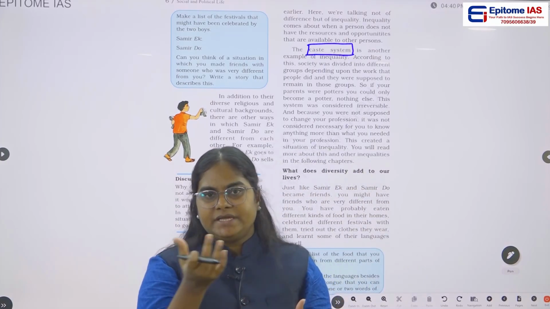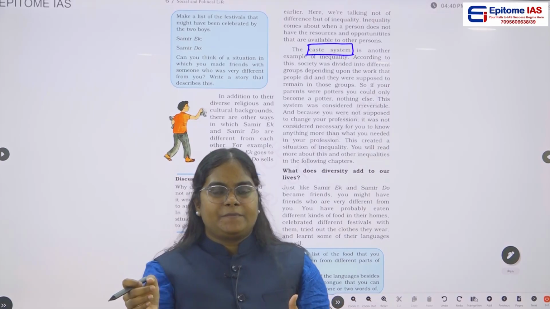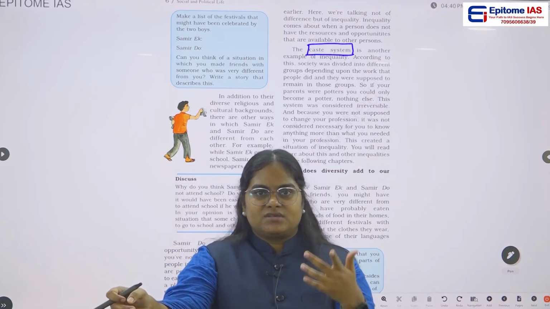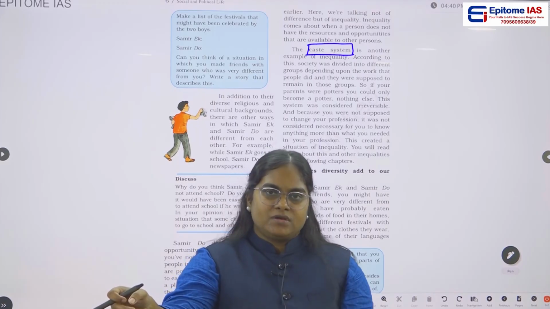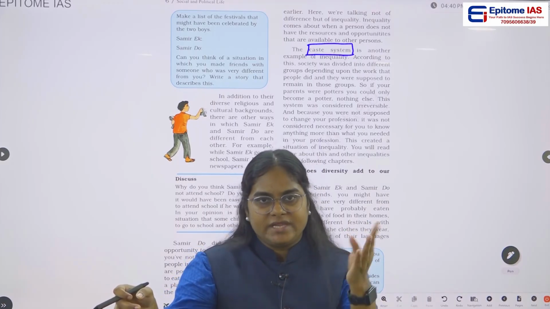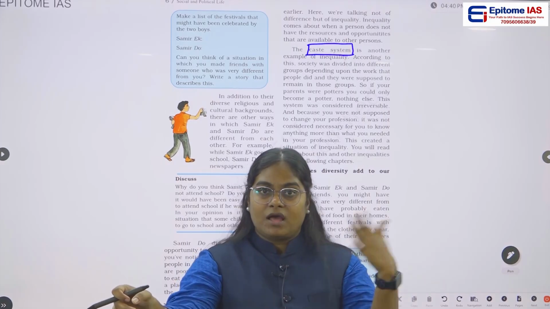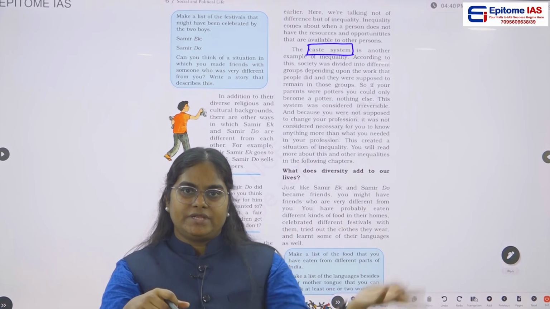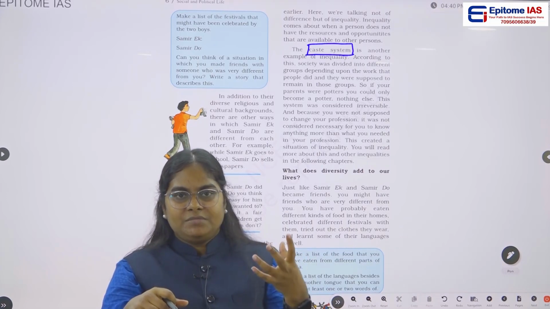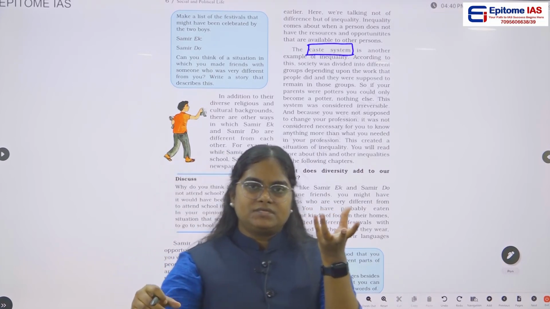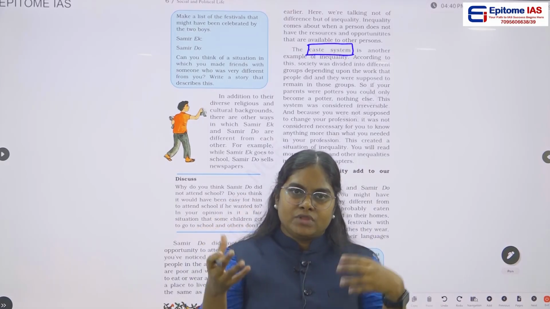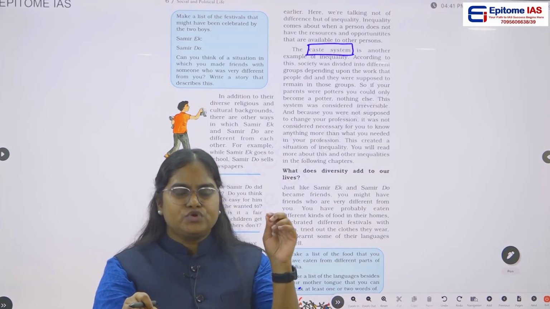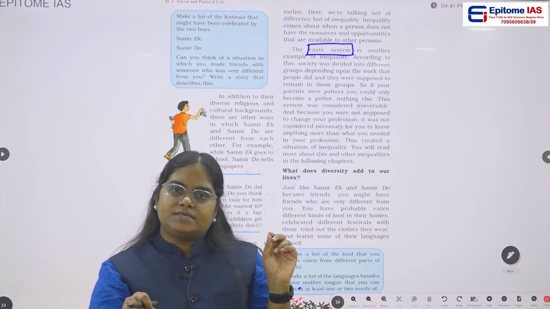Obviously you might have read about it in ancient history, like what is the origin of this caste system, how it was formed. Initially it was only 2, then it became 4, and now hundreds of thousands of castes are there throughout India. So tell me, is this caste system an example of diversity or an example of inequality?